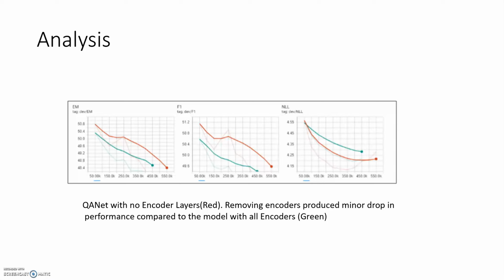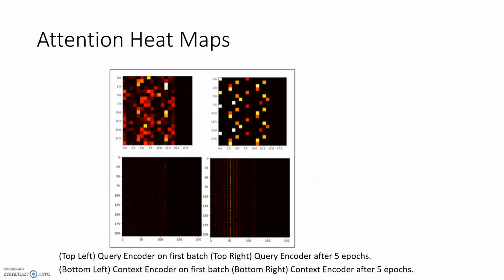In order to figure out why this was occurring, I ran some ablation analysis to remove layers from this model and figure out which were the problematic layers. Here, the red lines show QANet without any encoder layers, and green are with. And as we see, it almost looks like removing the encoder layers actually made the model do a little bit better, but effectively they have very similar performances, which indicates that the encoder layers are the problem.